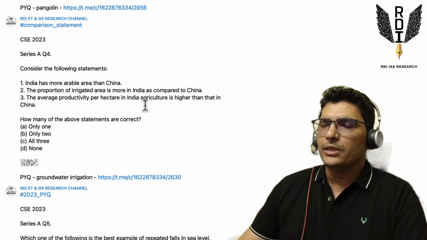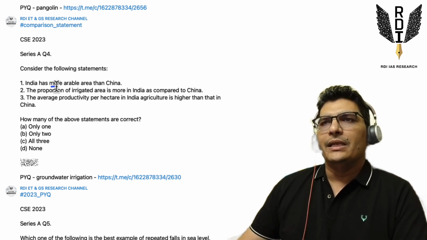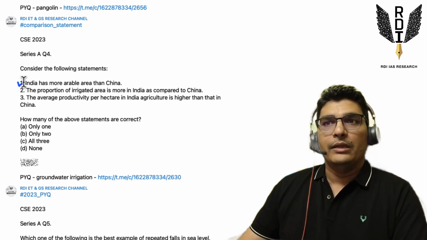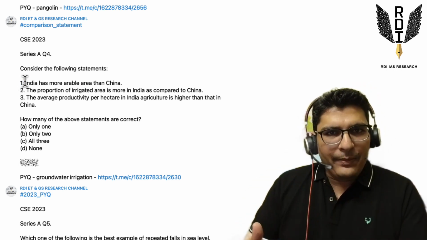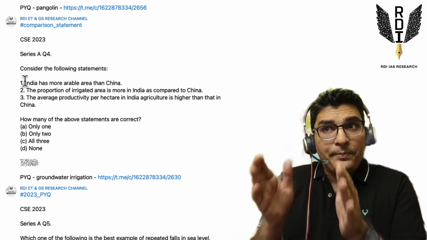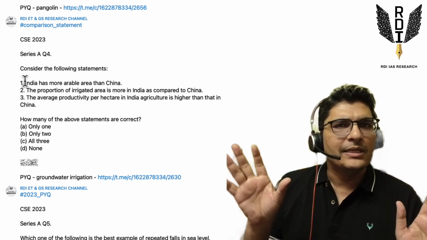It should be more in China, both are saying that. The first one says India has more arable area than China. Now this will be correct. This will be correct because the first statement is a very unpreparable statement, because it is talking about absolute area in million square kilometers. Who studies these kinds of things? We don't study these kinds of things, right?